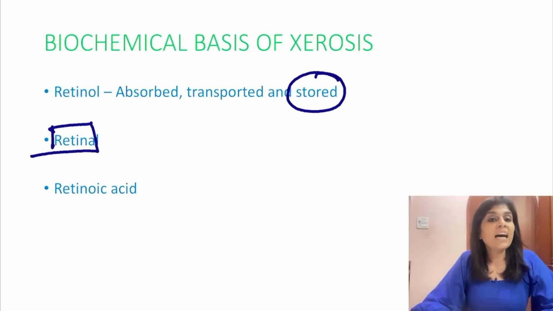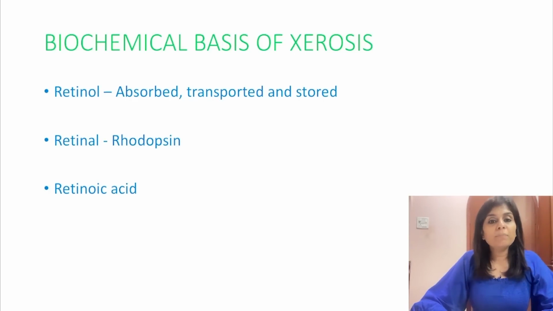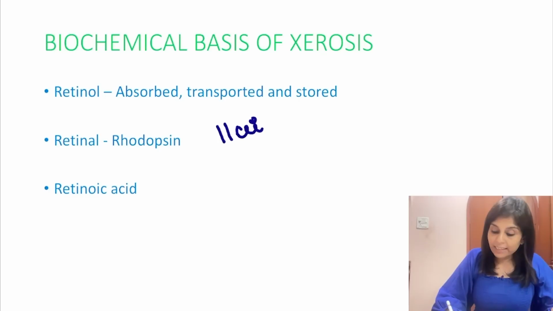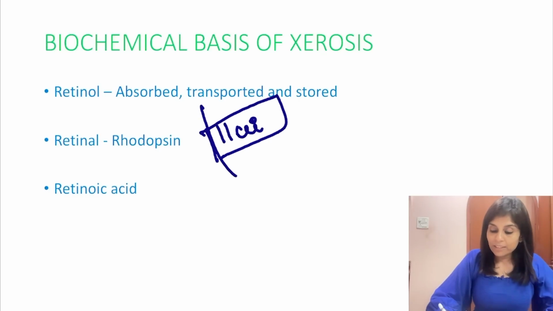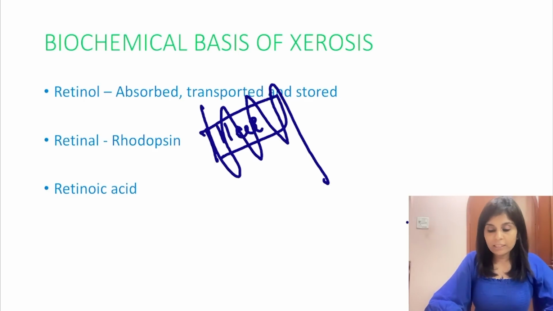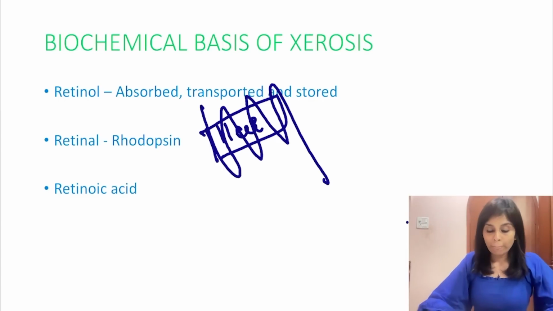It is found in the eye. So in the eye, we have rhodopsin and conopsin. Rhodopsin, until stimulated by light, as long as there is no light, is 11-cis retinal in the center, surrounded by opsin. So until stimulated by light, what is rhodopsin? Rhodopsin is 11-cis retinal in the center, surrounded by opsin.